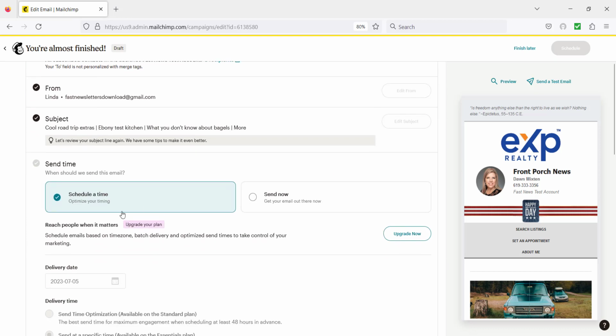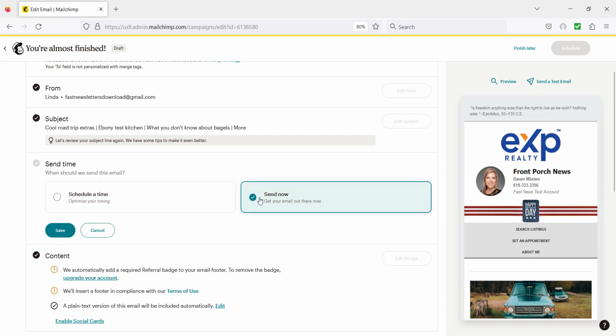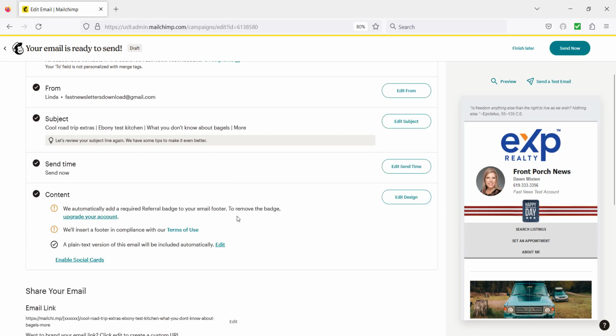Now Mailchimp automatically defaults to this Schedule a Send Time. If you're on a free plan, you have to pay for that, and they're trying to encourage you to upgrade your plan. However, you can click on this Send Now button. You're not actually sending it now. You're simply telling them that you're planning on sending it now. You're going to click the Save button, and then now you've activated the Send button up here in the right corner, so you can send it when you're ready. So if you are ready, you would click Send Now.